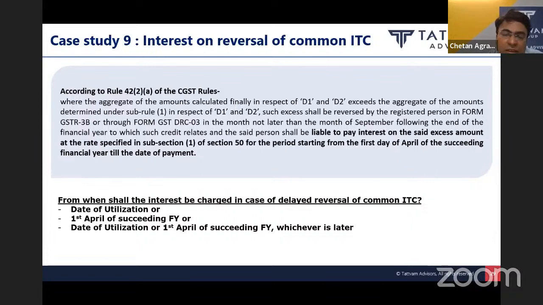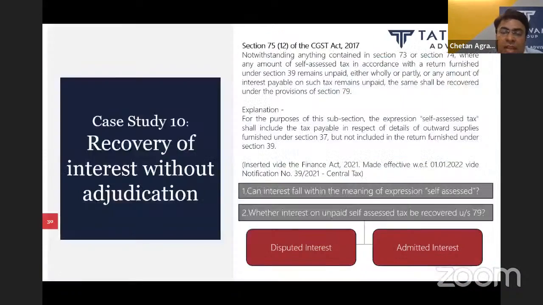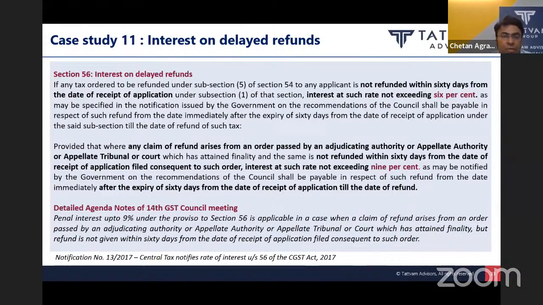In that case, it can be argued that as per section 53, I am liable for making payment of interest liability only from the date when I have utilized such ITC. Since in this case, I have utilized this ITC only in say August or September, from that day only I am liable to pay that interest. That argument can be taken.